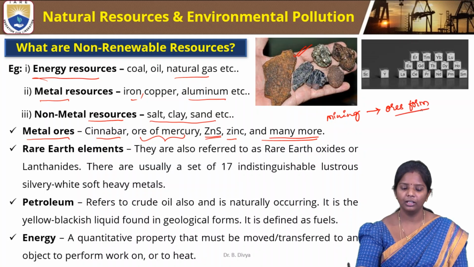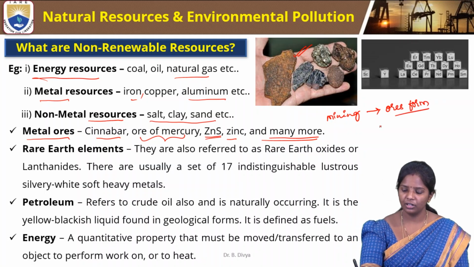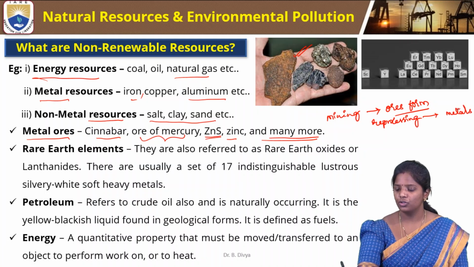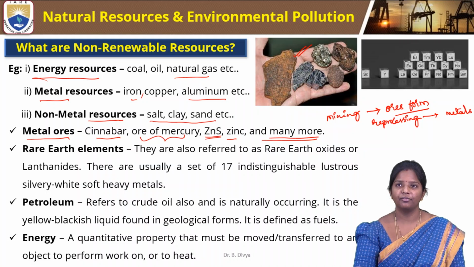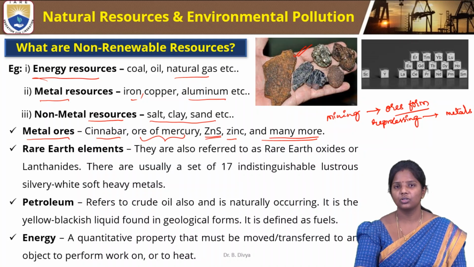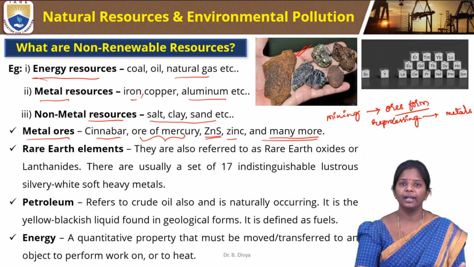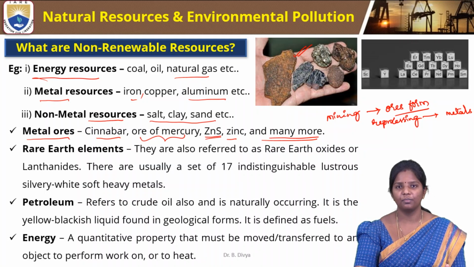Only after processing do they become metals. As such, in the earth they are available as ores, in a combined state forming a compound. The processing is nothing but purification, and we invest much more money on purification also.